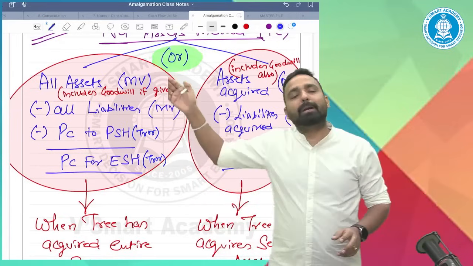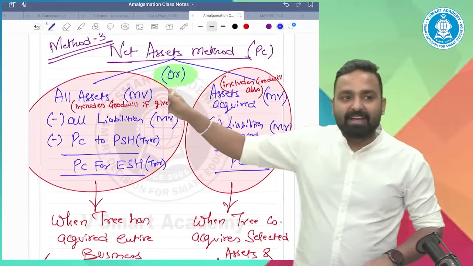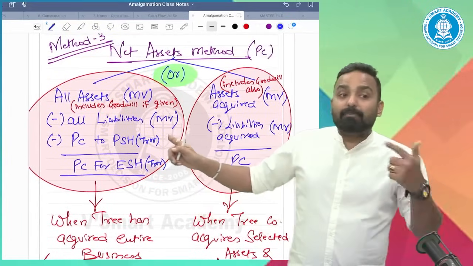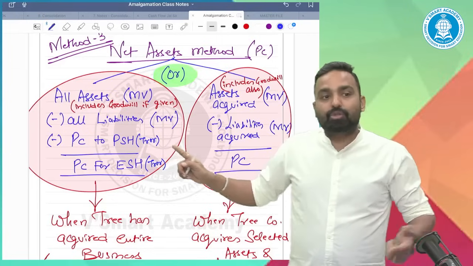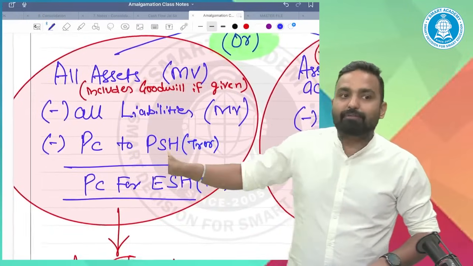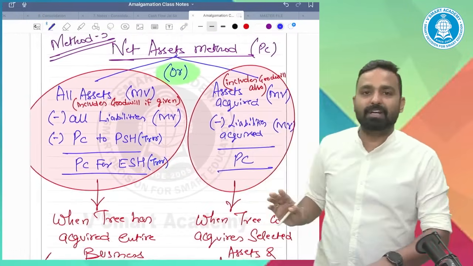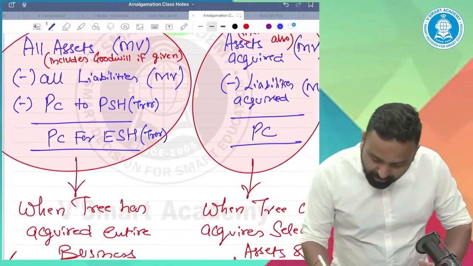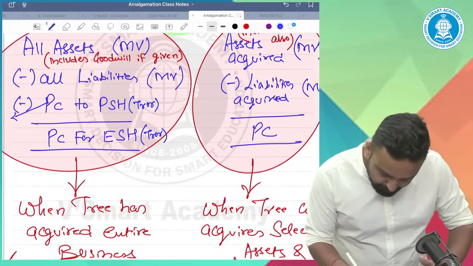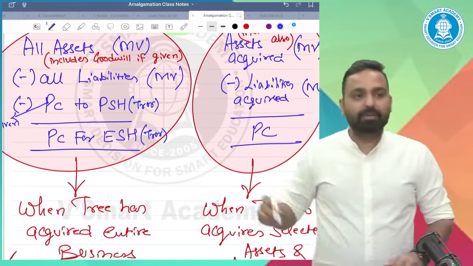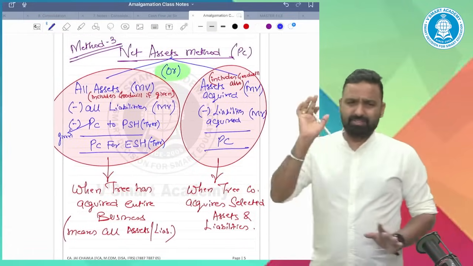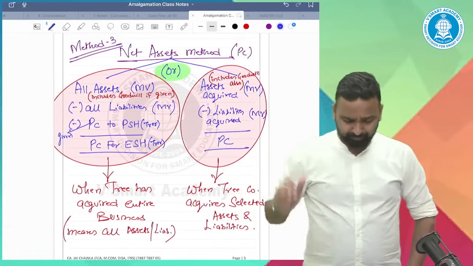The same concept applies here also. So whenever we acquire all assets and all liabilities, the entire business, and if there are preference holders also, then to calculate the PC for equity shareholders, you have to deduct the preference holders' PC. Sir, how will we calculate this preference holders' PC? This is given in the question. It must be given that you are paying so and so amount to the preference holders. Don't worry.